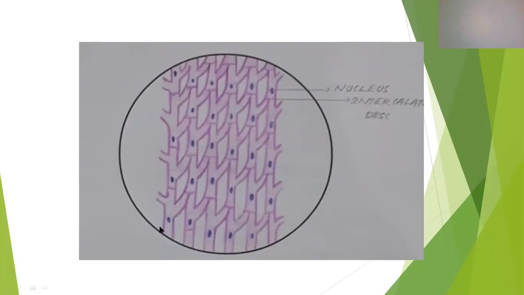Cardiac muscle fiber means it is made up of numerous myocytes, or it's a long chain of numerous myocytes. Myocytes means muscle cells. Muscle cells join together to form one elongated structure. That structure is the cardiac muscle fiber. And each myocyte has its own nucleus towards the center. And this cardiac muscle fiber is branched. These branches join with the adjacent fiber. See here, this is the second fiber. And it forms a network. These are some of the properties of cardiac muscle fiber.